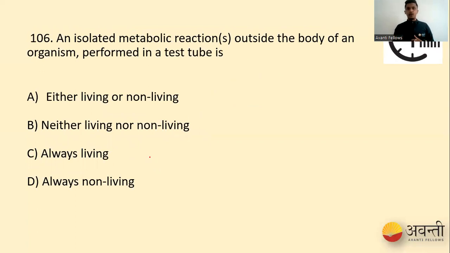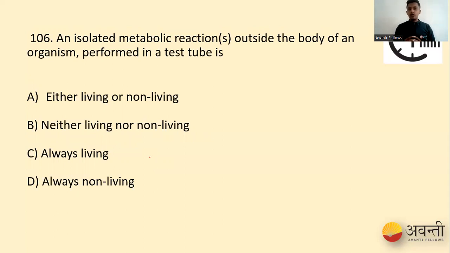It's an interesting question. Question 106: an isolated metabolic reaction or reactions outside the body of an organism, performed in a test tube, is, and your options are either living or non-living, neither living nor non-living, always living, always non-living.